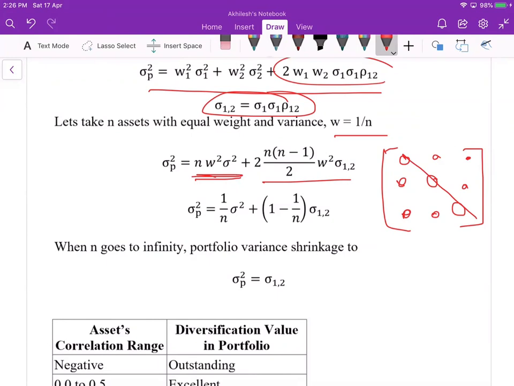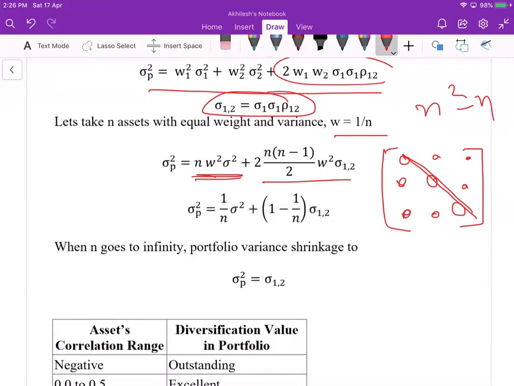Suppose these have n. Total n into n is the n square term. Out of that, n is the variance term. So n square minus n is the covariance term. And according to this formula, we just have the half one, the 2 into this.